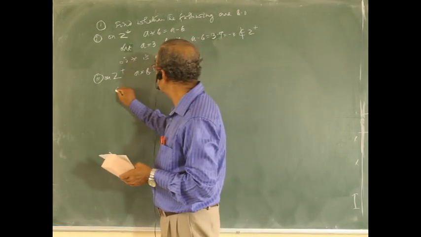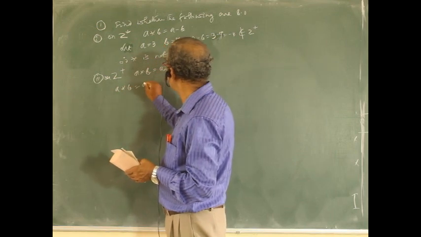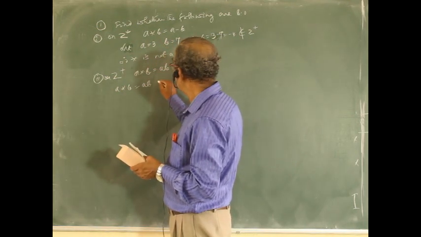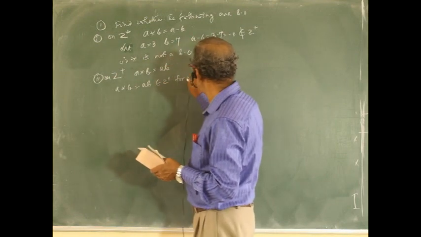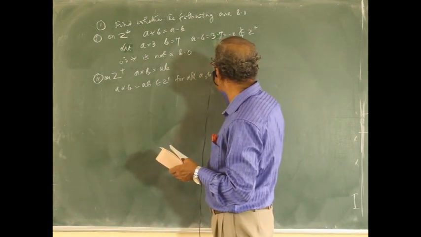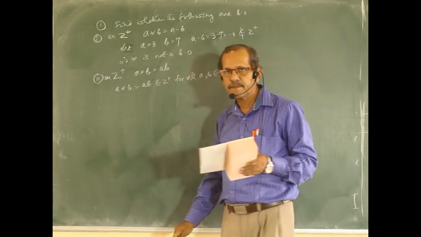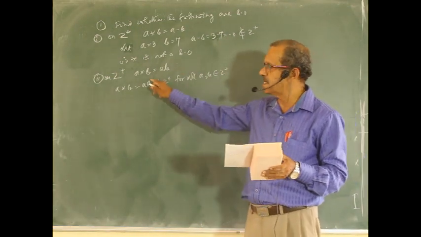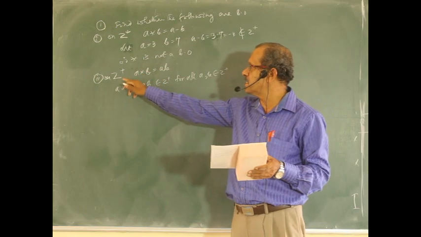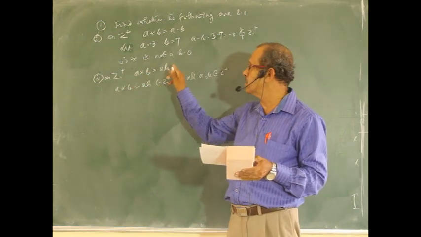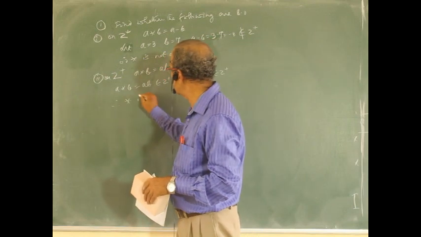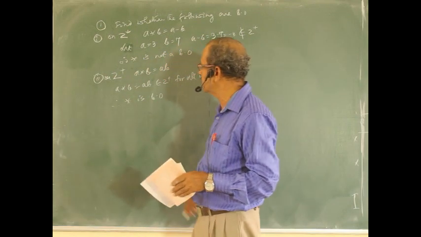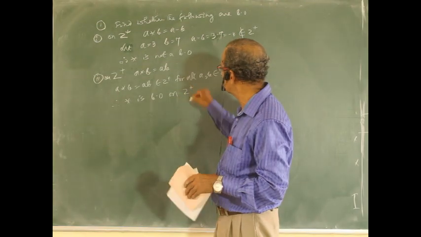So a star b equal to ab belongs to Z plus for all a, b belonging to Z plus. Product is always an integer. Whatever positive integers you take, the product of those two numbers is once again in the same set. Therefore, star is a binary operation on Z plus.